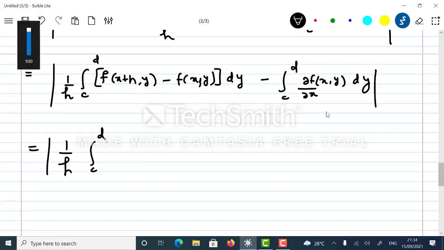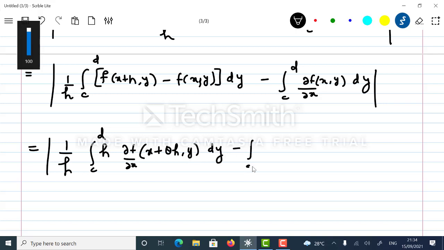So let me write down this. It is h times dou f upon dou x at x plus theta h comma y dy minus integral c to d dou f upon dou x at x comma y dy, from 1.